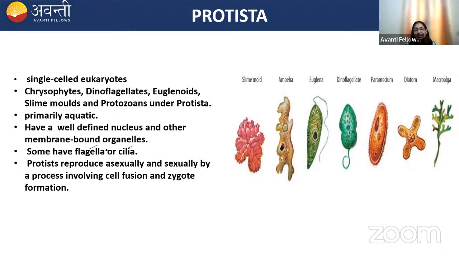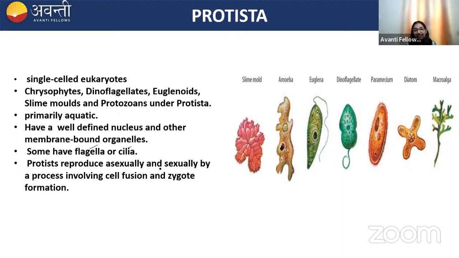Like in Euglena, they have two flagella, one short, one long. Like dinoflagellates, they also have flagella, one transverse, one longitudinal. Paramecium have cilia. And remember, the cilia are present in larger number as compared to flagella. The cilia are present all over the body surface, and they show a coordinated function like an oar. An oar is what we use to move the boat.